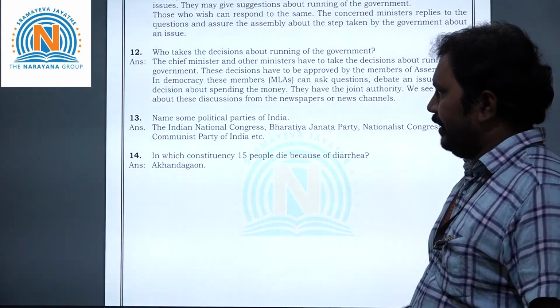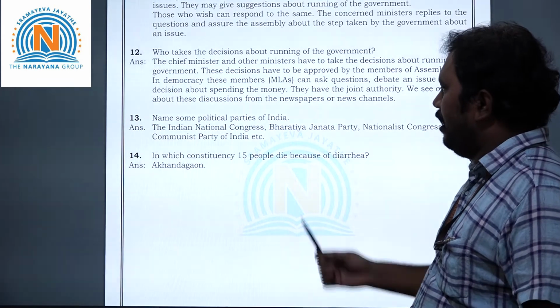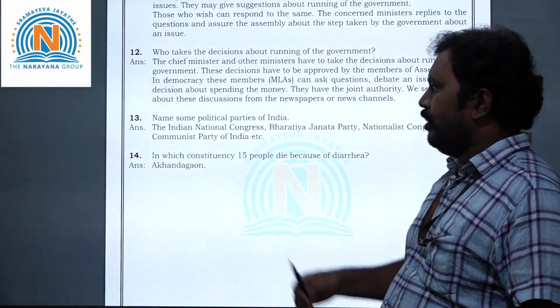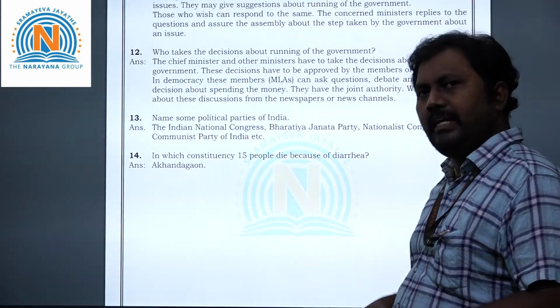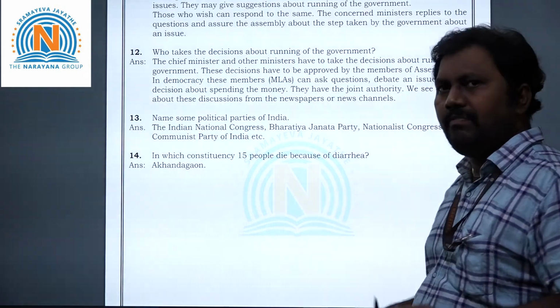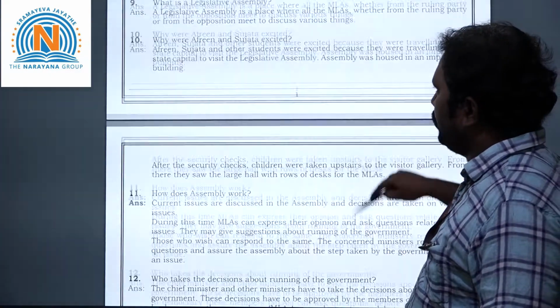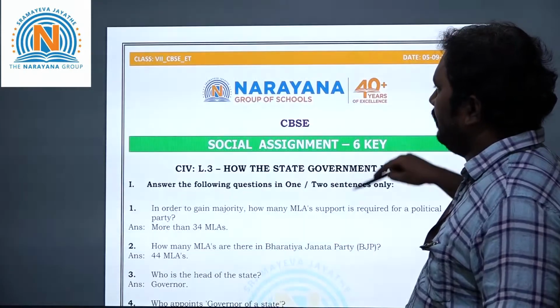Next, coming to the 14th question: in which constituency did 15 people die because of diarrhea? That is Akhandagon. In that constituency 15 people died because of diarrhea. Okay, children, so these are the 14 question answers related to this assignment.